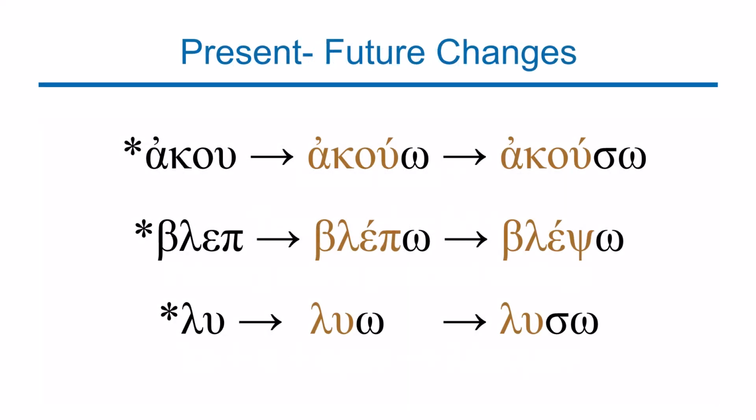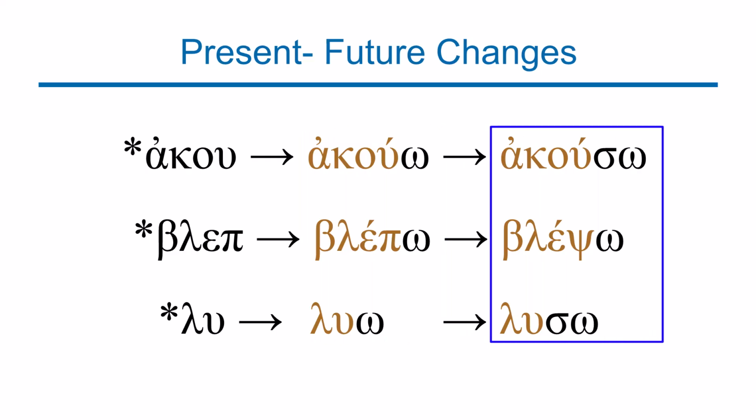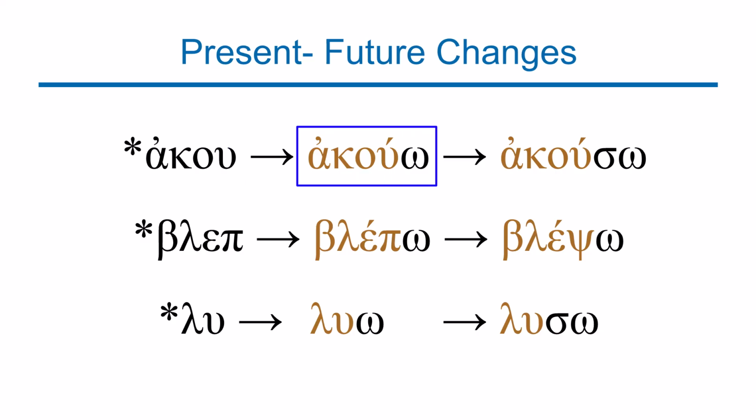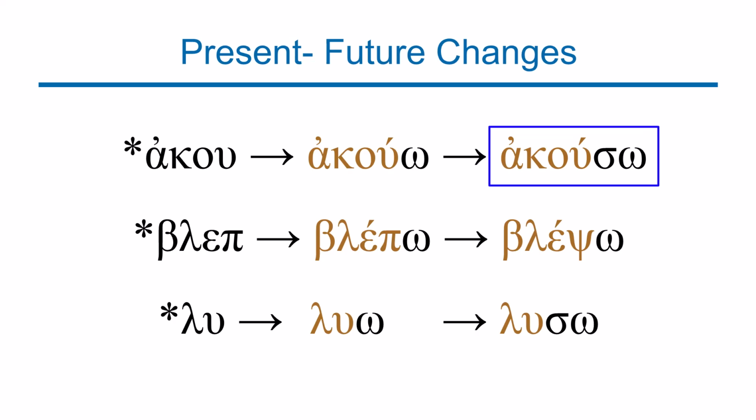So let's look at some examples of how the future tense builds its verbs from the present tense, or the changes that happen to a verb when it changes from the present tense to a future tense. So these are verbs in the present tense, and these are verbs in the future tense. The first example there is akouo. To take it into the present tense, you add the primary ending omega, which makes it akouo, and akouo means I hear. But to take akou into the future, you add the tense marker, which is a sigma. You add sigma before omega to make it akouso. And akouso means I will hear. Akouo means I hear. Akouso means I will hear.